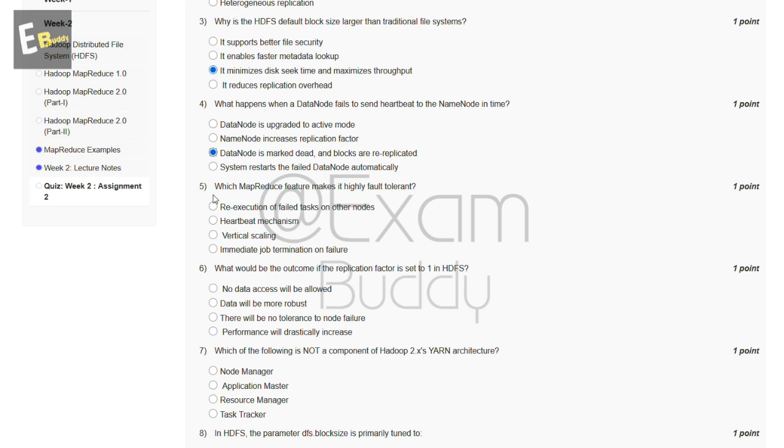Now the fifth question is: which MapReduce feature makes it highly fault tolerant? So these are the options, and the answer to our fifth question is A, re-execution of failed tasks on other nodes.